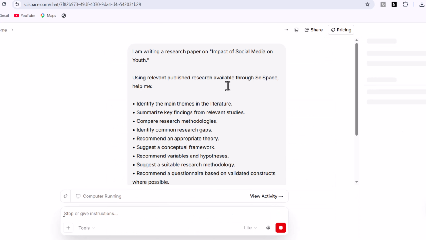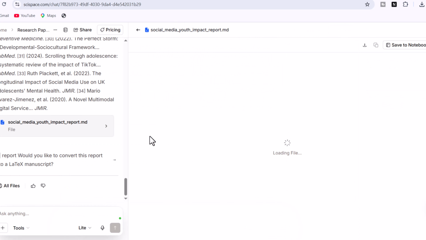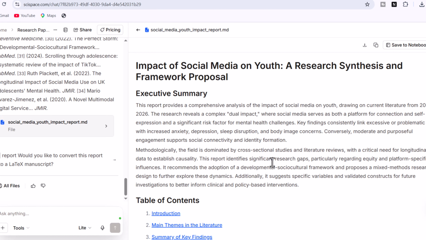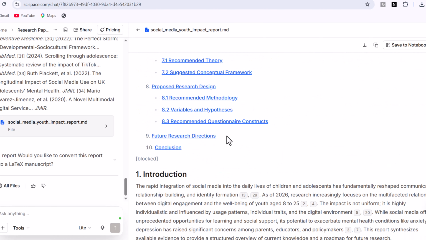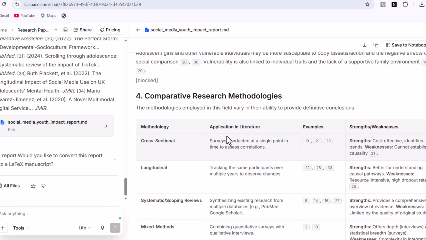SciSpace searches relevant research papers. Instead of producing unsupported text, it grounds its responses in published studies. It summarizes papers, extracts methodologies, highlights recurring research gaps, and identifies commonly used theories. This makes the output particularly valuable for literature reviews and evidence gathering.